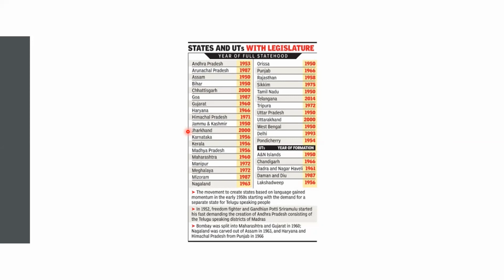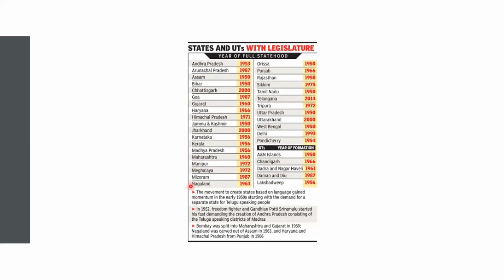From Orissa they separated Jharkhand. Karnataka, Kerala, and Madhya Pradesh in 1956. Next one, Manipur 1972, Meghalaya, Seven Sisters.